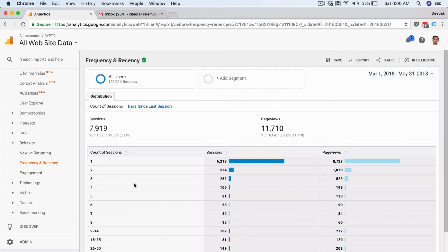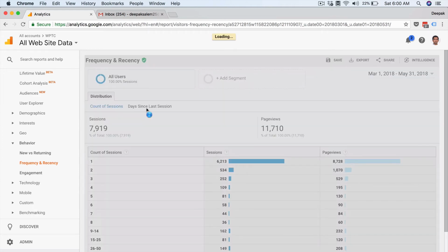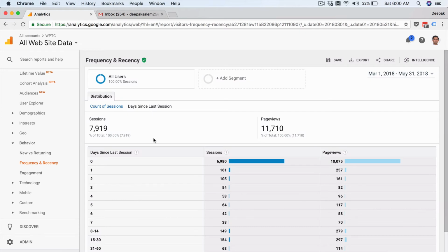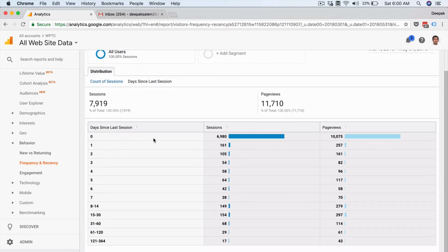So this is the frequency report, which is count of sessions. Days since last session is the recency report. This shows you how recently they have come back to our site. There are 6,980 sessions who have come and have not returned, so days since last session is 0.